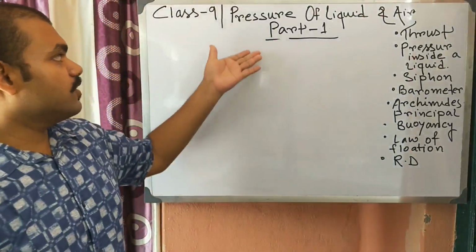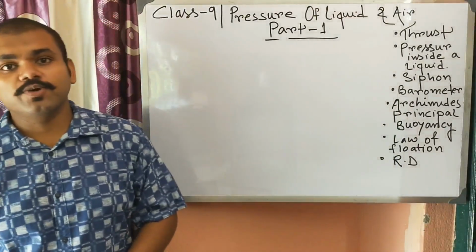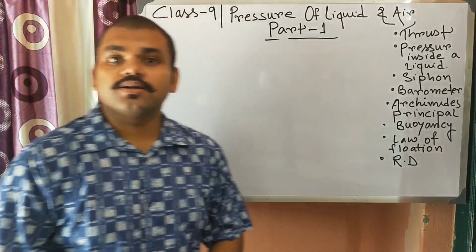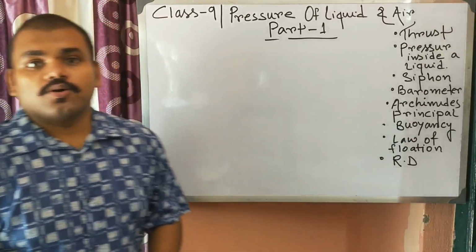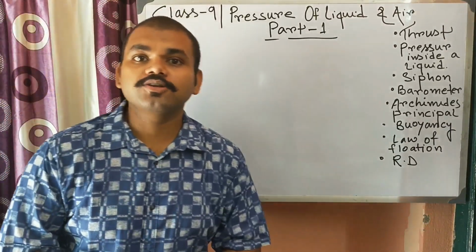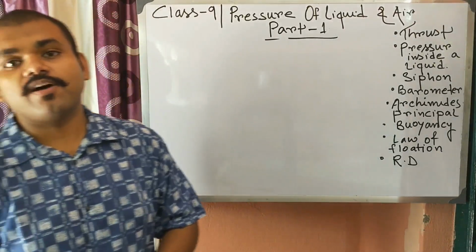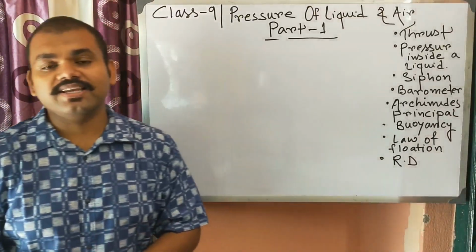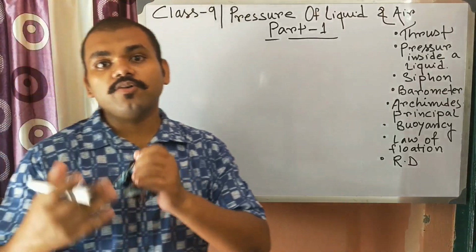Today we are going to learn about the pressure of liquid and air. Liquid and air both are fluids because they can flow. Now they exert pressure. Why do they exert pressure? Because they have some mass, and we know that if a body has some mass, then it must have some weight, and weight is a kind of force.